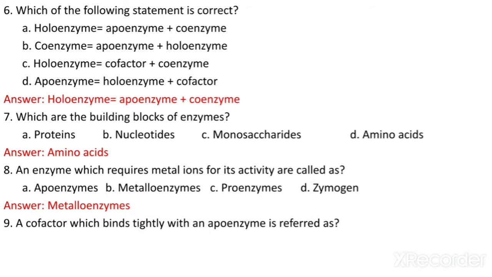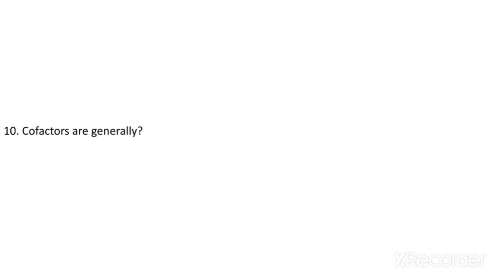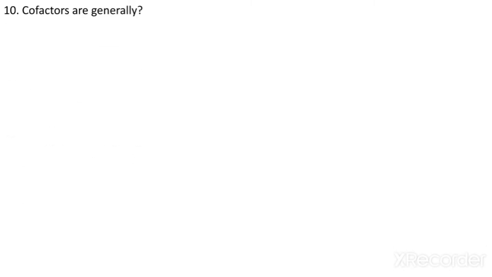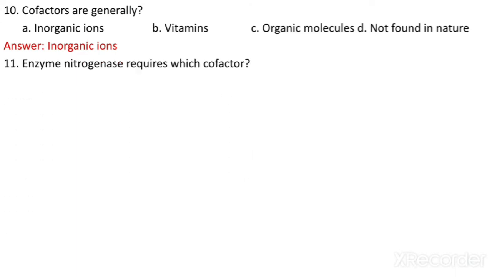A cofactor which binds tightly with an apoenzyme is referred to as what? Prosthetic group, coenzyme, holoenzyme or activator. So it is called a prosthetic group. Cofactors are generally what? They are inorganic ions, vitamins, organic molecules or not found in nature. So cofactors are inorganic ions.